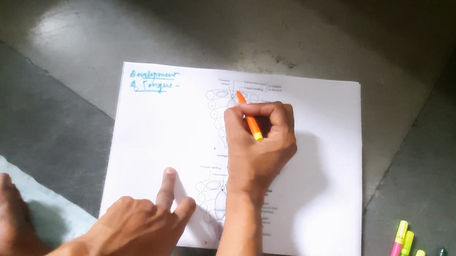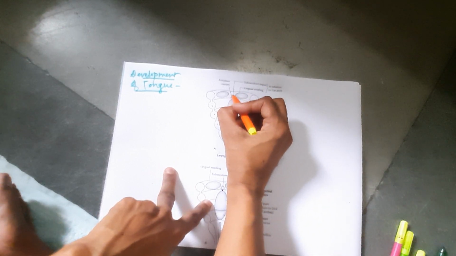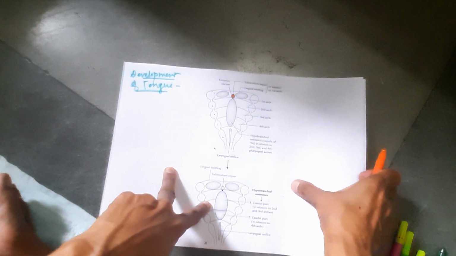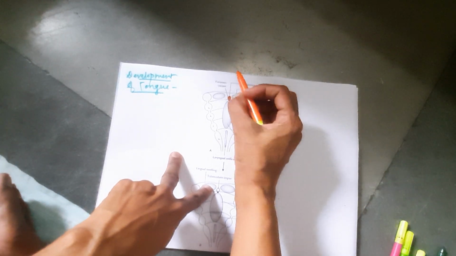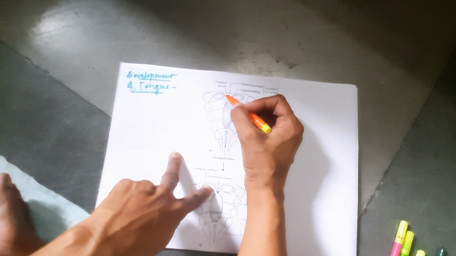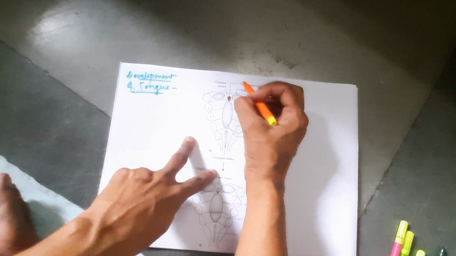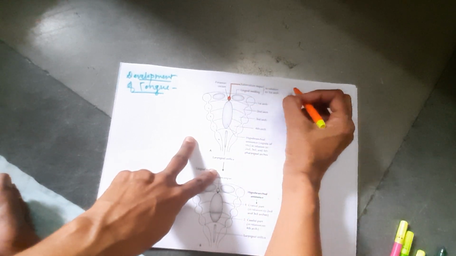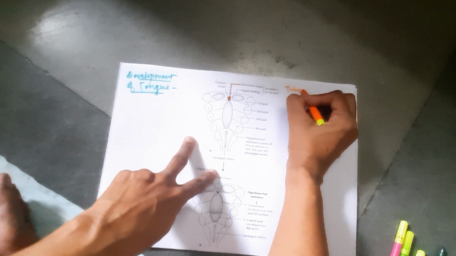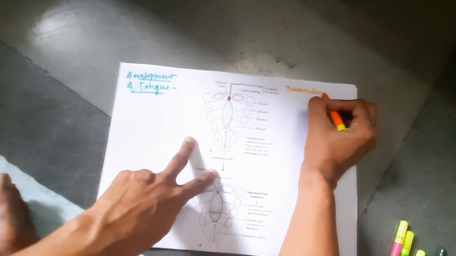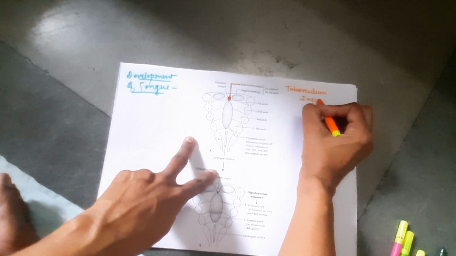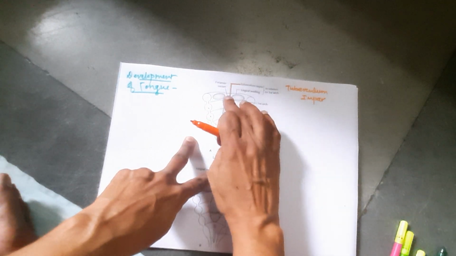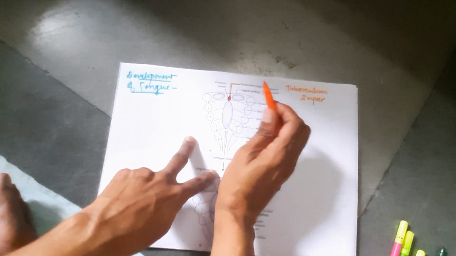As you see here, the first indication of the development of the tongue is the formation of a small elevation in the midline of the floor of the pharynx, and this midline elevation is known as the tuberculum impar. It is a mesodermal thickening in the floor of the primitive pharynx in the midline. The first indication is this.